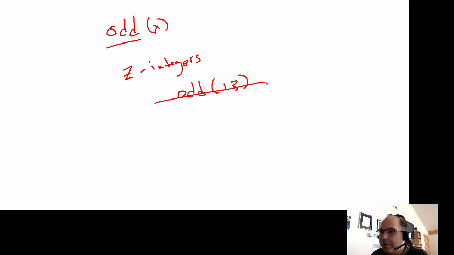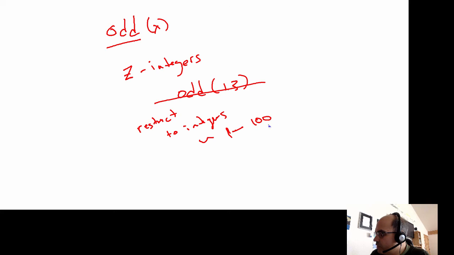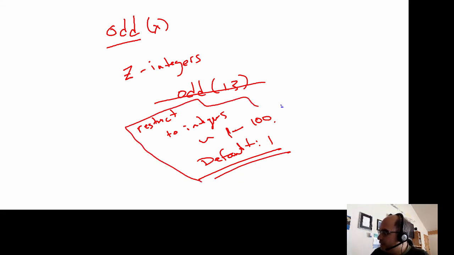But one thing that I do want to worry about is that I want to restrict myself to integers in the range 1 to 100. And my default is going to be 1. So this is kind of the understanding, like a gentleman's agreement that we're going to have, that this is the only thing we're going to talk about.